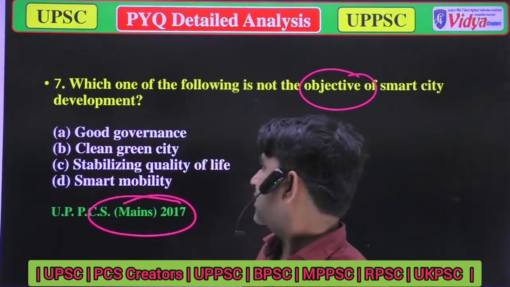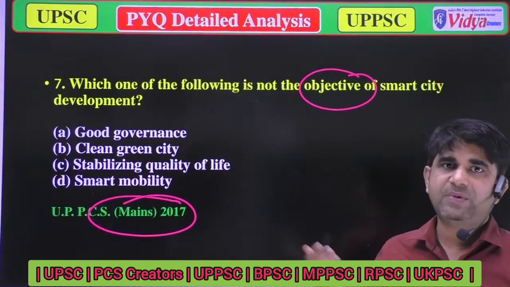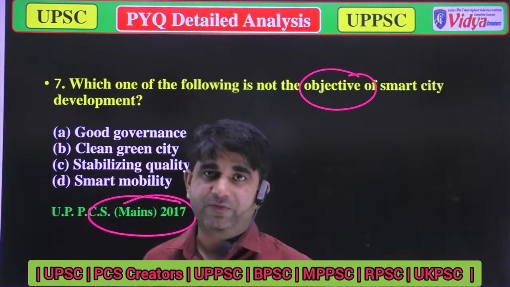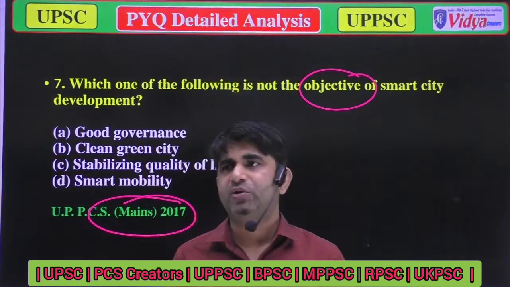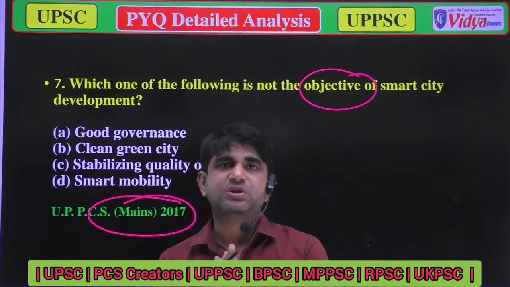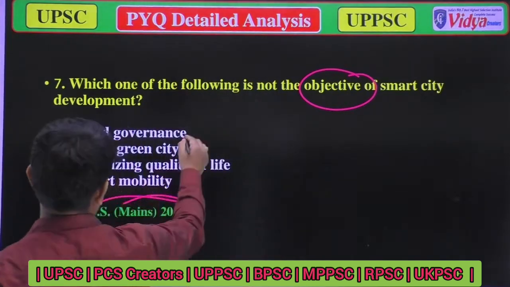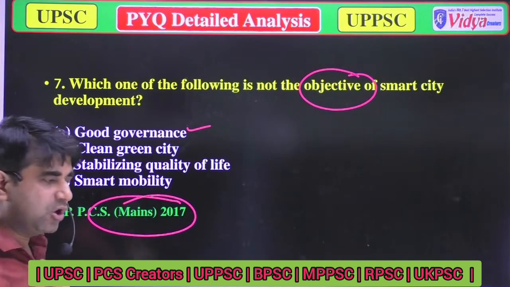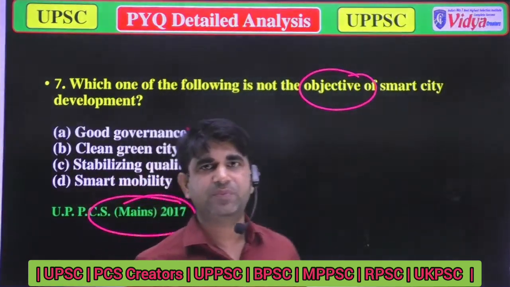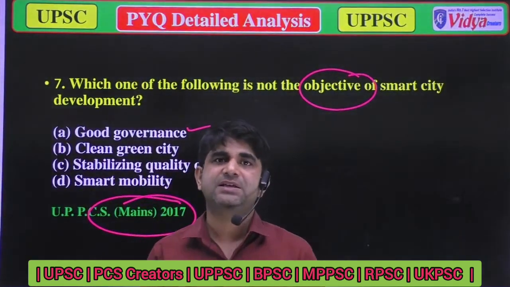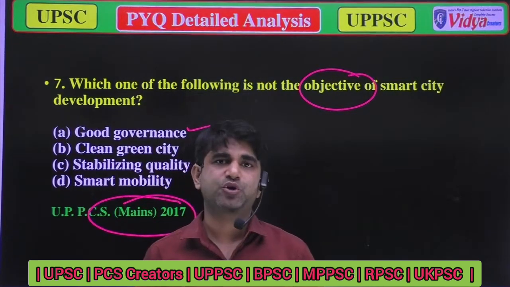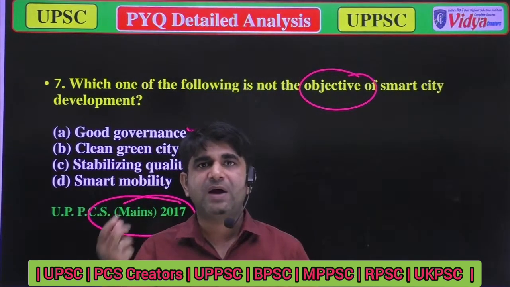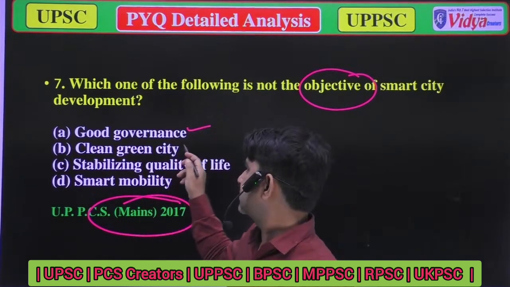The options are: good governance. Yeah, in a smart city, good governance is also necessary. When there is good government, it leads to a good smart city. So it could be right. Option B, clean green city. Yeah, it is also necessary for the smart city program, because when there is a clean green city, with less environmental pollution, it leads to a good smart city. So it is also correct.